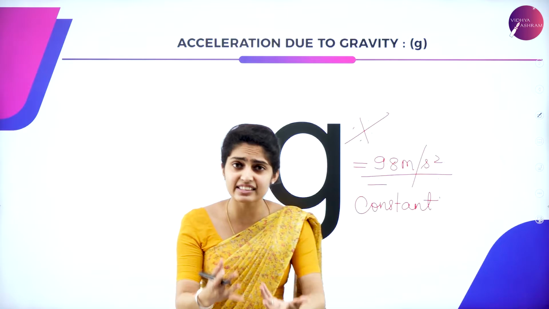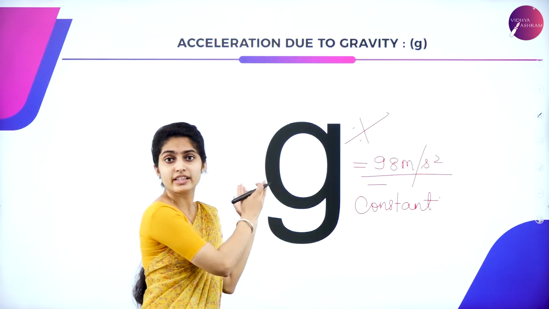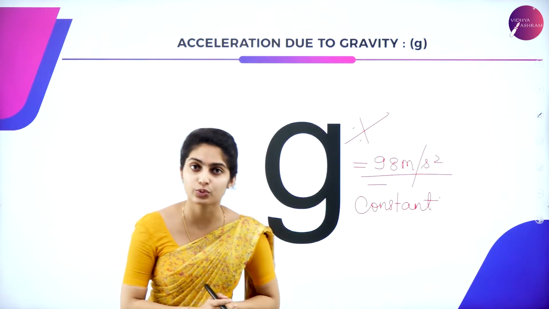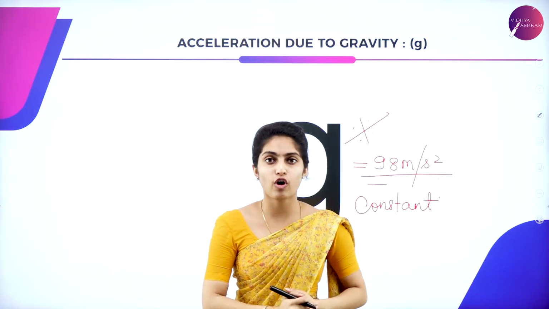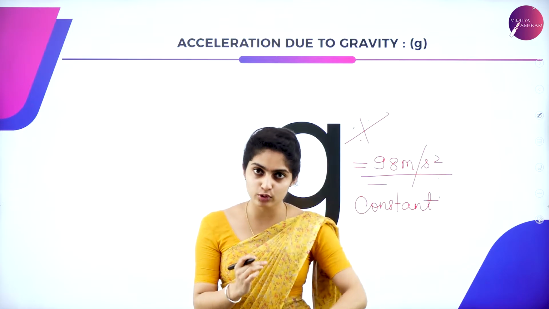So what is that acceleration due to gravity? I directly came to the symbolic representation as well as its value. So what is that acceleration due to gravity? Suppose an object is allowed to fall from above. So it is getting displaced from top to bottom.